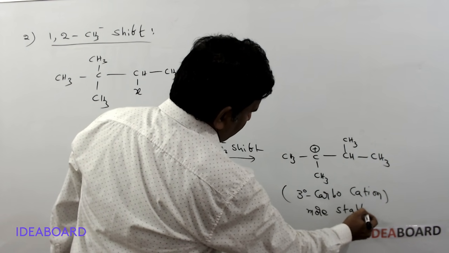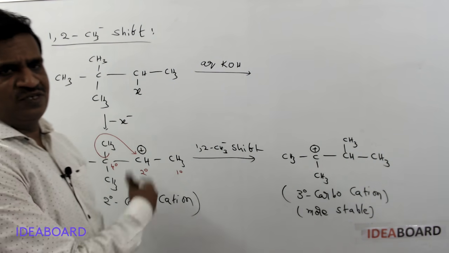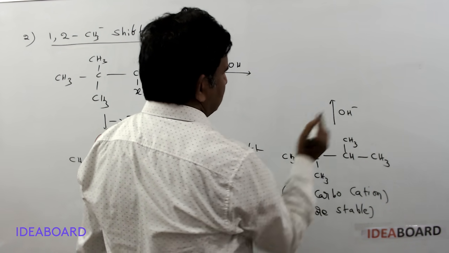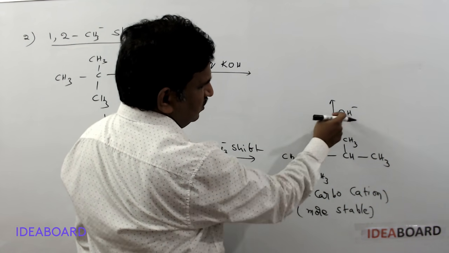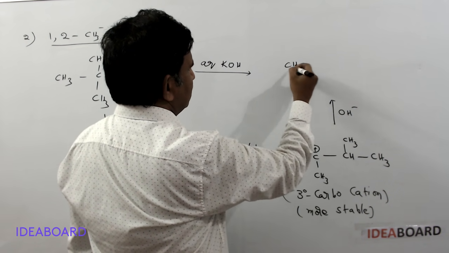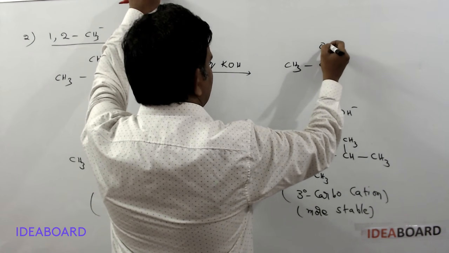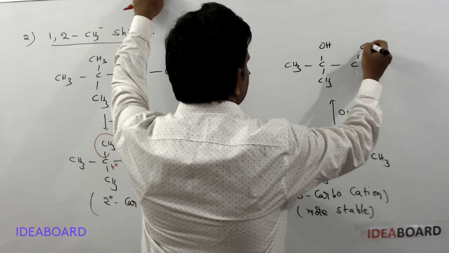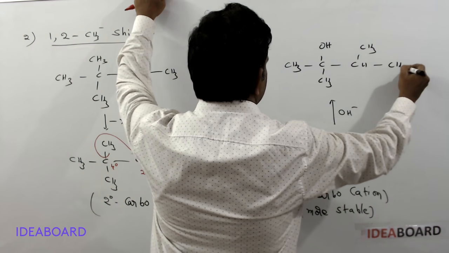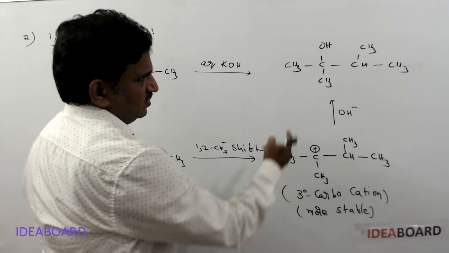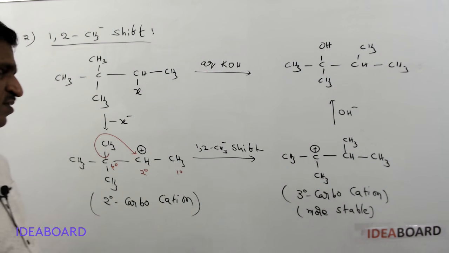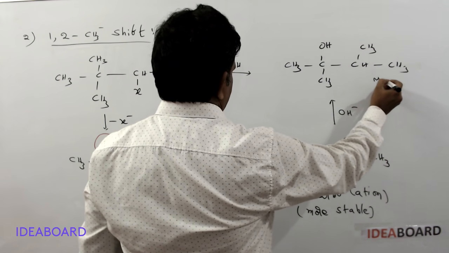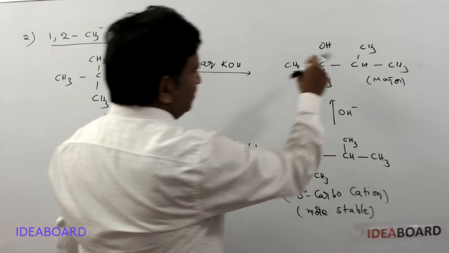When a more stable carbocation is formed, that is a possible rearrangement. Now, when treated with OH minus of KOH, the OH group is added here, and the product is CH3, C, OH, CH3, CH, CH3 and CH3. This is a tertiary alcohol. This is the product formed, and this is the major product. The major product formed finally is this one.